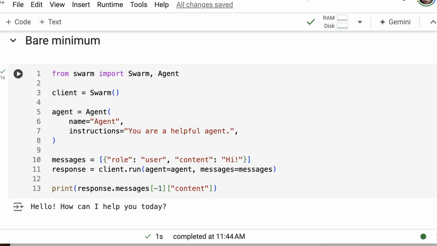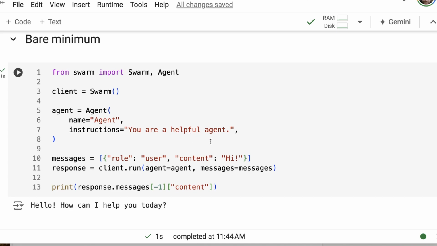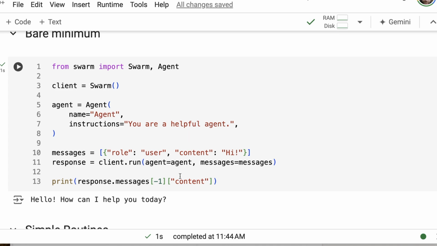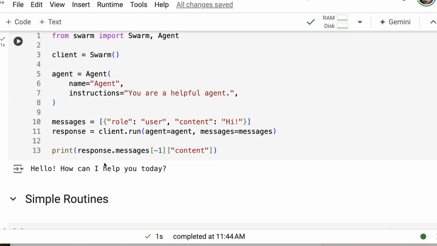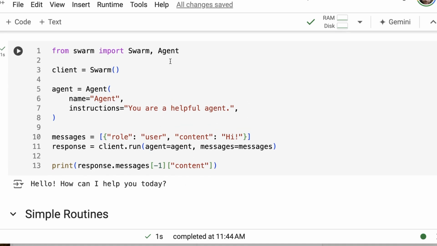For an agent, we can just give it a name and give it instructions. Again, very similar to Crew AI. Those instructions will then determine how it responds, because those instructions end up becoming the system prompt. We can see this if we instantiate an agent here. We're just going to call it agent. We say you're a helpful agent, and we say hi. And sure enough, it responds, hi, how can I help you? Really, there's nothing different here, except that this is just doing a lot of the calls under the hood for the OpenAI stuff.